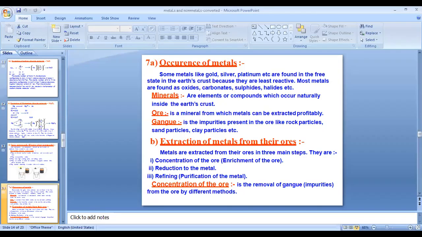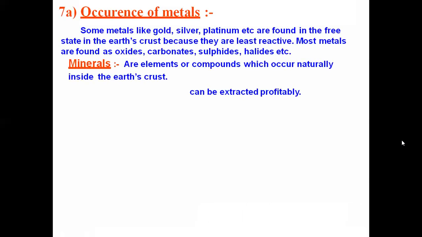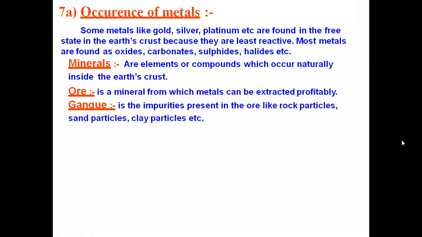That particular mineral of the metal from which the metal will be extracted, we call it an ore, and all the other forms of the metals are called minerals. So we have two terms under that: one is mineral and one more is ore. The ore is the one from which we effectively extract the metal. And one more term which comes into the picture during the extraction is the gangue. The gangue means the impurity which is present along with the ore, or maybe along with the